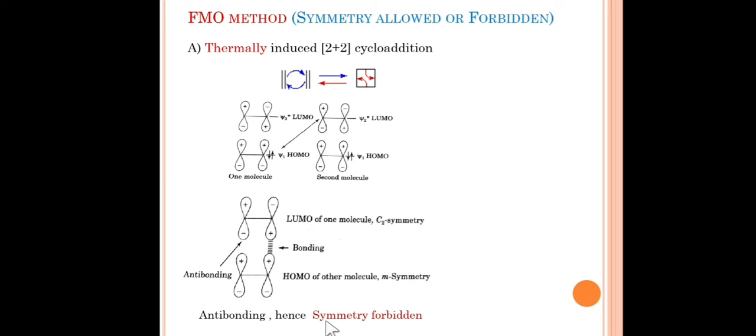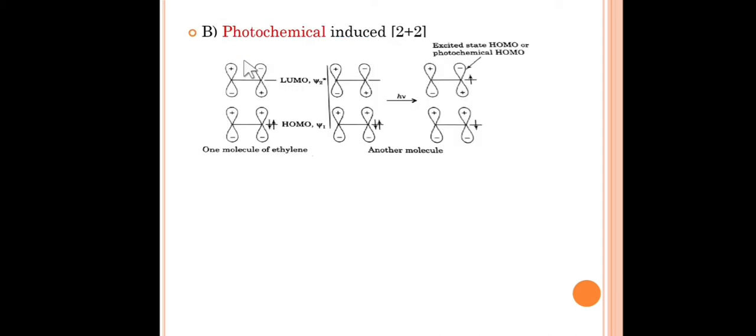This is how we can search for the FMO method. Now the B part, that is a photochemically induced 2 plus 2 cycloaddition. Let's go. Now take the photochemical HOMO and LUMO. So one molecule we need HOMO, LUMO.